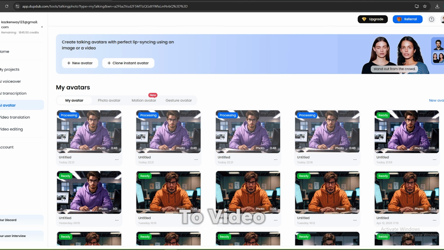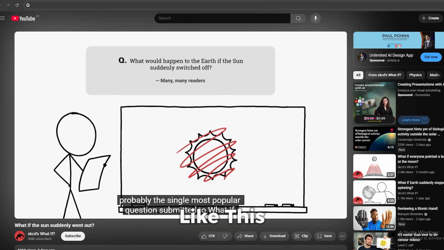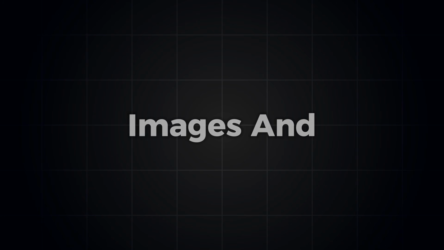Now, let's go back to the video editing part. For the visuals, I'm going to be using stick figure animations like this example channel. In addition, I'm going to add some AI images and videos as well. Before going into the stick figure animation part, I'm going to generate some images and videos for this script. Then we can mix those later and complete the full video.